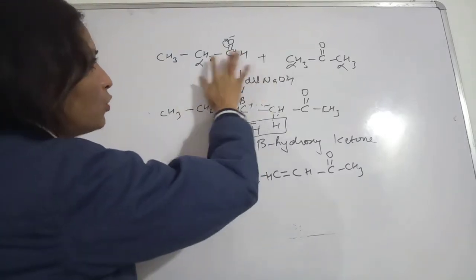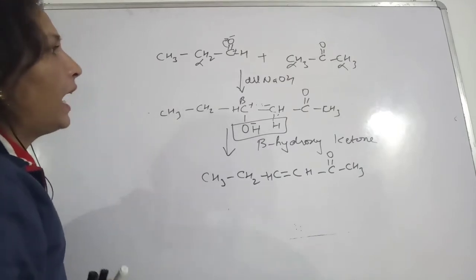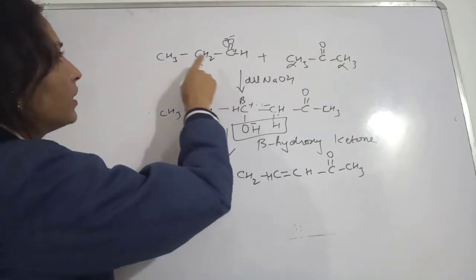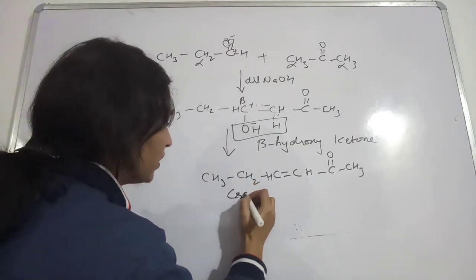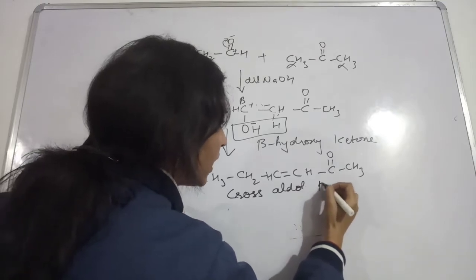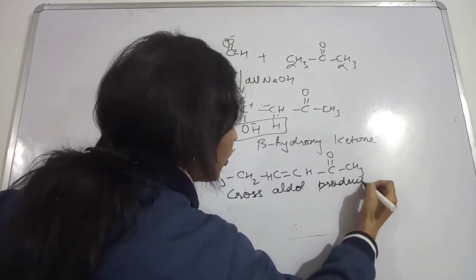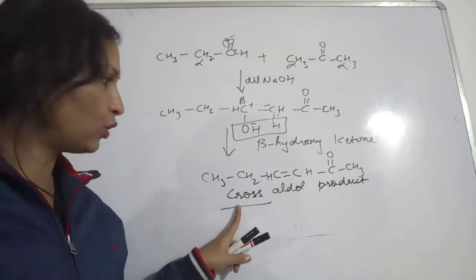So 1-2 molecules will make this kind of product, and this will be called the cross aldol product. Cross is telling you that between different aldehydes and ketones we are going to get this.